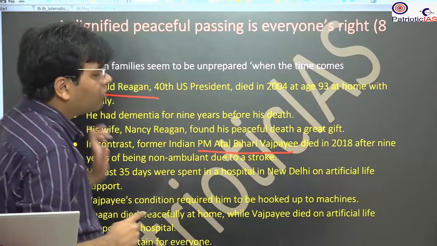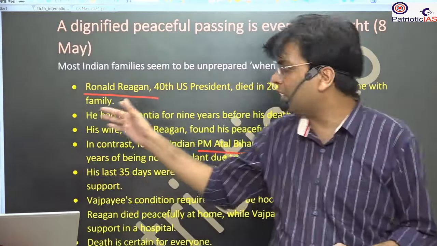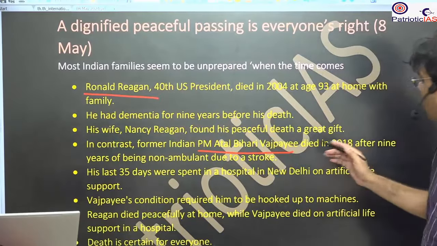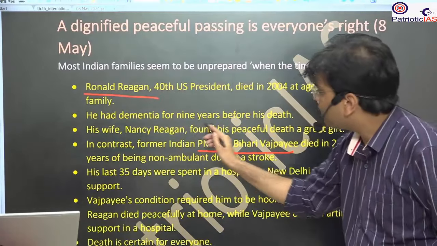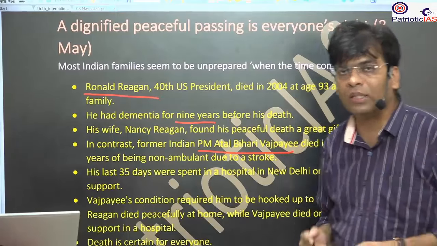Ronald Reagan was also facing a disease, dementia. He was facing it for the last 9 years of his life. He was not able to recall things.